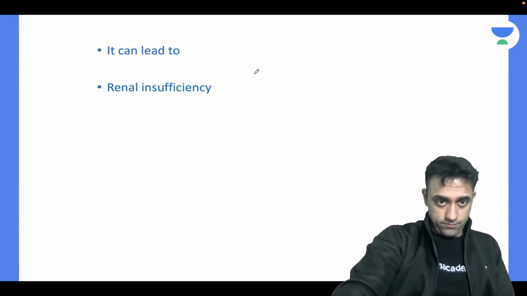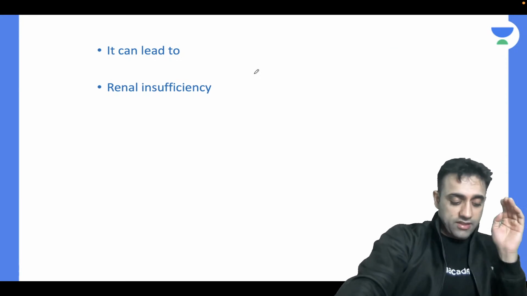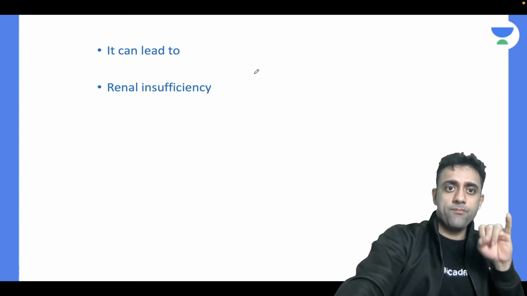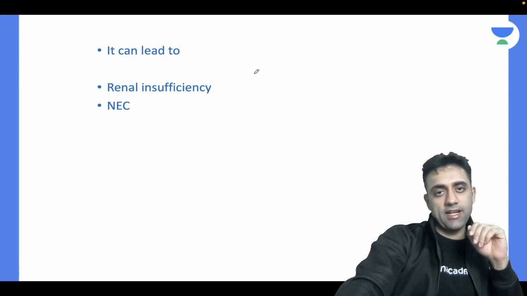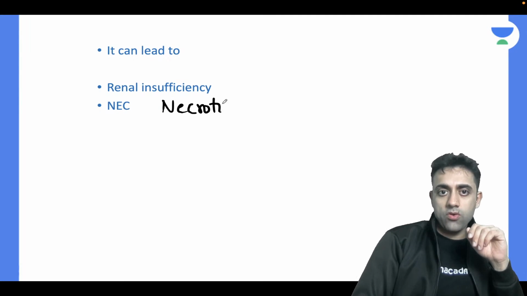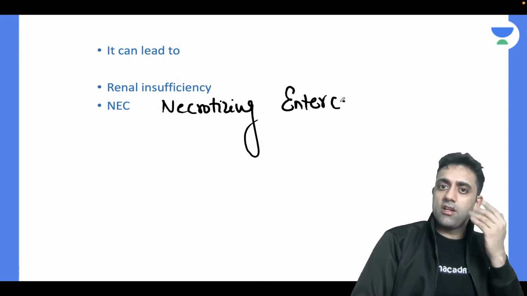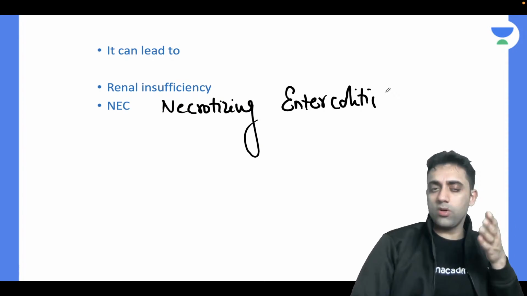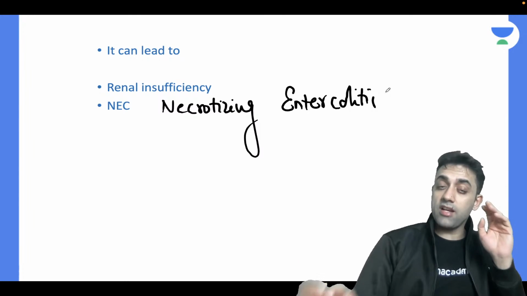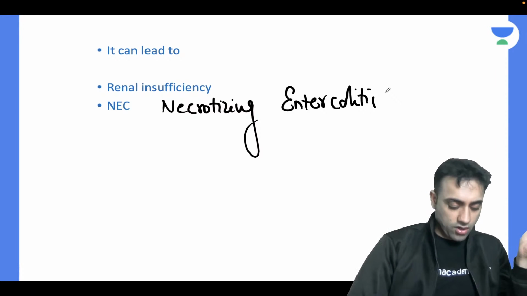But now, very importantly, we need to understand that a large PDA can lead to, number one, renal insufficiency. Number two, necrotizing enterocolitis. What is NEC? Necrotizing enterocolitis. I will not go into detail of NEC, we have done that in previous classes. If you're a newcomer, please watch the previous videos on the Unacademy app and also on the YouTube channel. Every single video is free. Watch it before it goes private or gets locked.